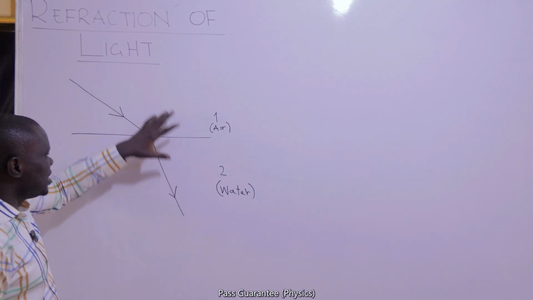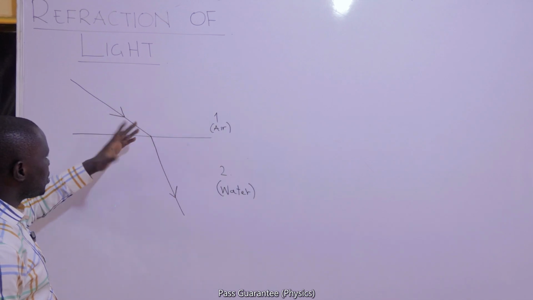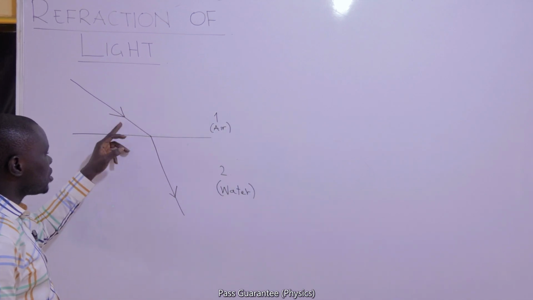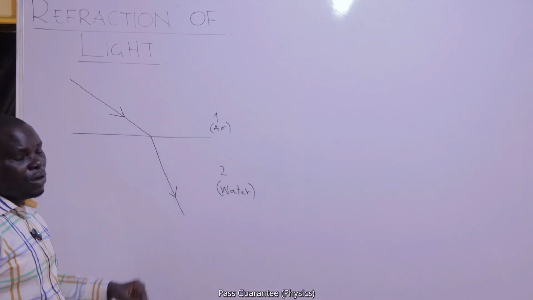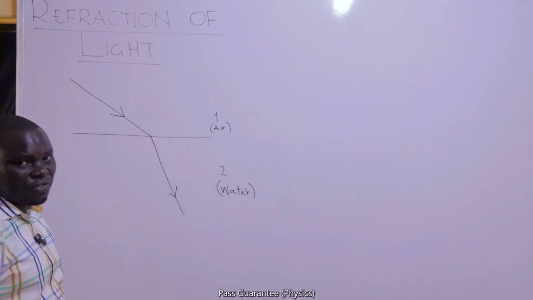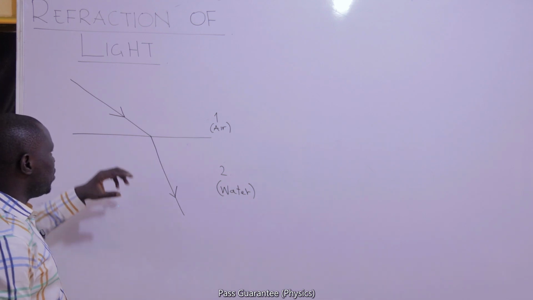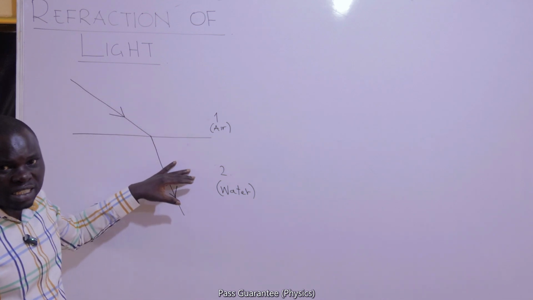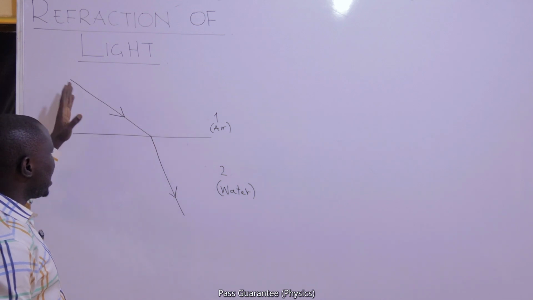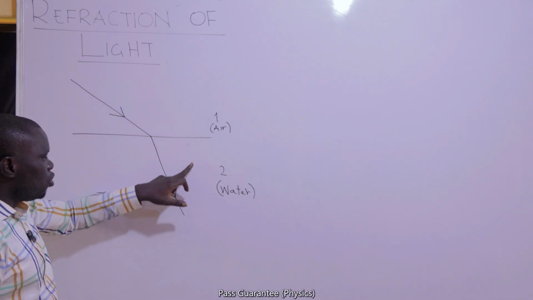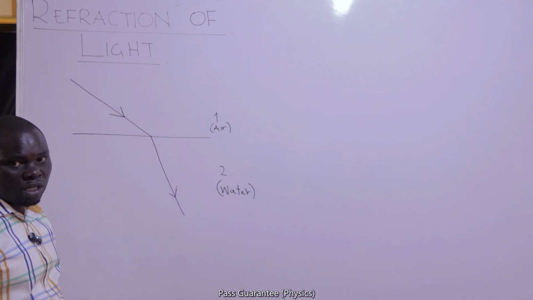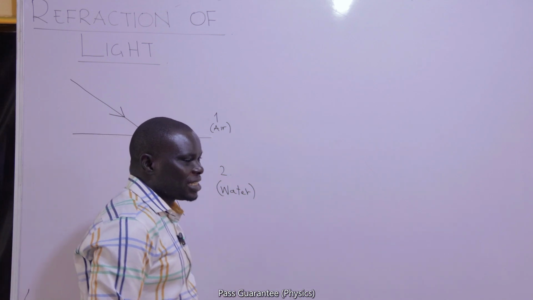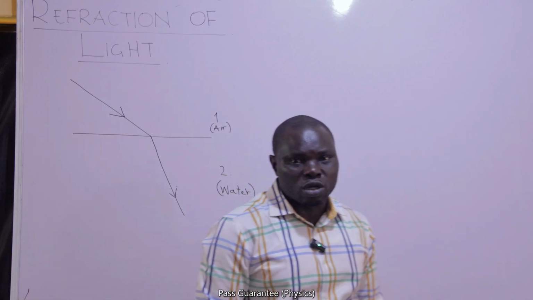In fact, the change in direction that is brought about is due to the fact that light naturally travels with different speed in different media. The speed of light in air and the speed of light in water are not the same. So because of that, when light travels through the two, there will be a change in direction. The wavelength will also change.